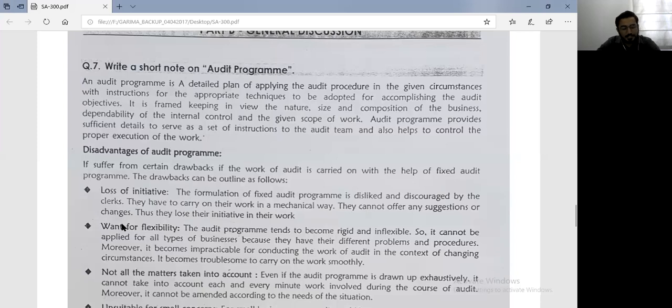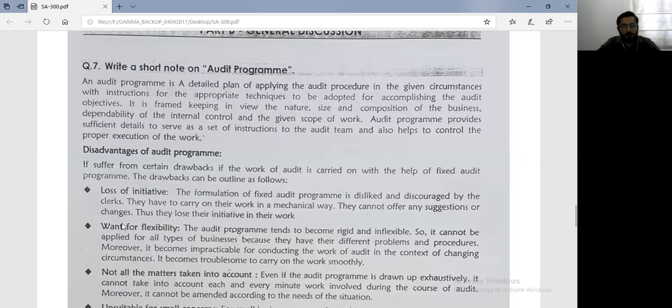So the first point is that because you have a fixed plan, if someone wants to go out of the way and check something different, many times the audit program does not allow that. The reason being that they have a fixed structure in which the audit is to be conducted, which means everyone knows that a fixed structure is given, we have to follow that only, our inputs are not needed here, which means there is loss of initiative. People do not come up front and initiate new methods of conducting the audit. That is your first drawback, which is loss of initiative.